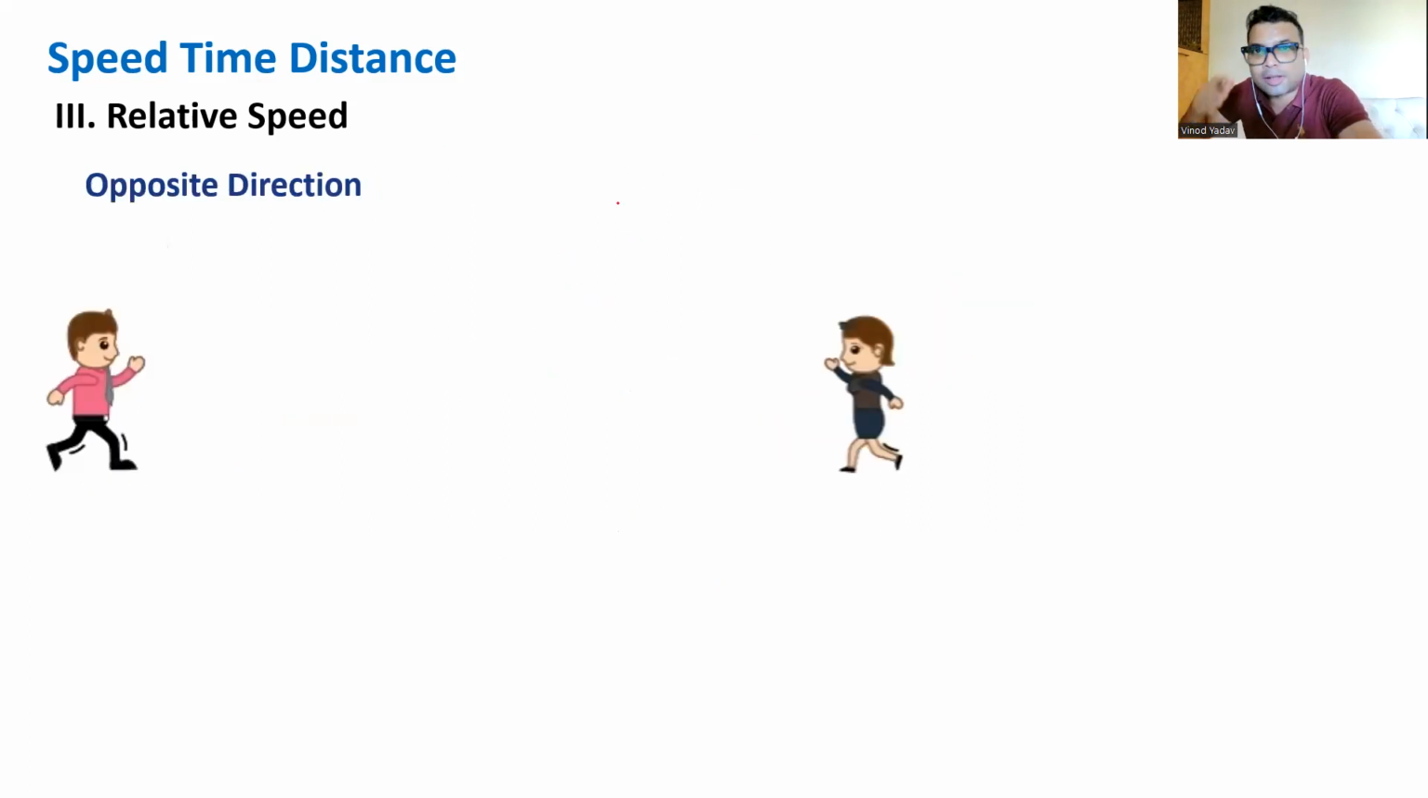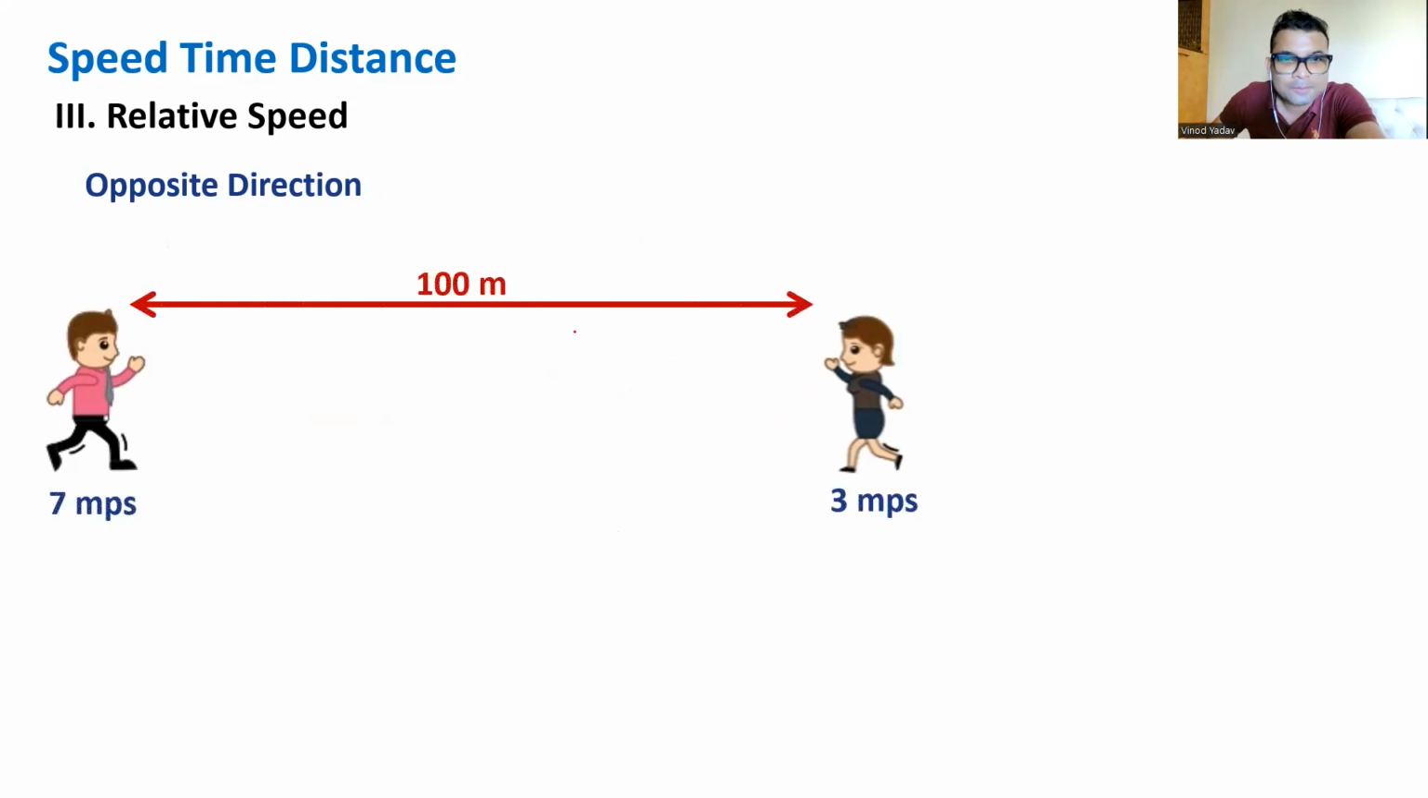Let's take the next case, opposite direction. Girlfriend and boyfriend meeting after so many years. Yes. Suppose when they started, the gap between them was 100 meters. The girlfriend is moving at a speed of 3 meters per second, but the boyfriend is moving at a speed of 7 meters per second, more desperate to meet.